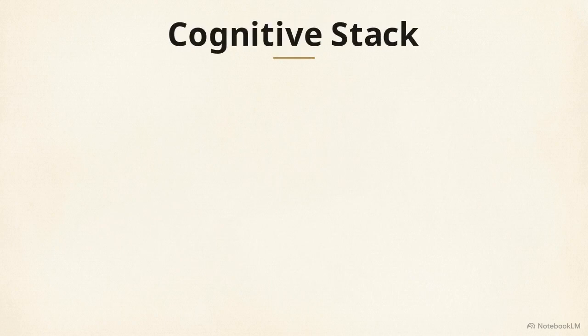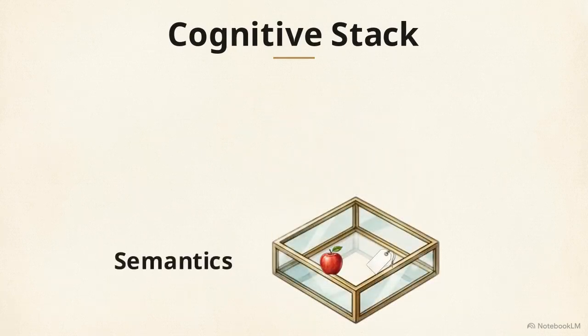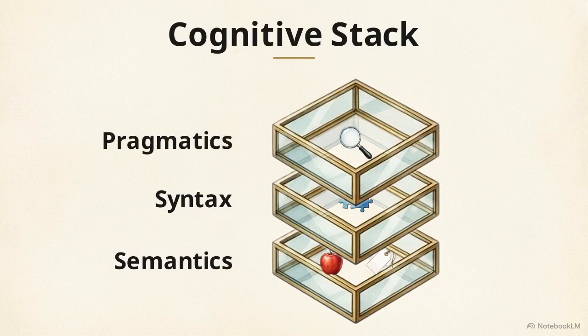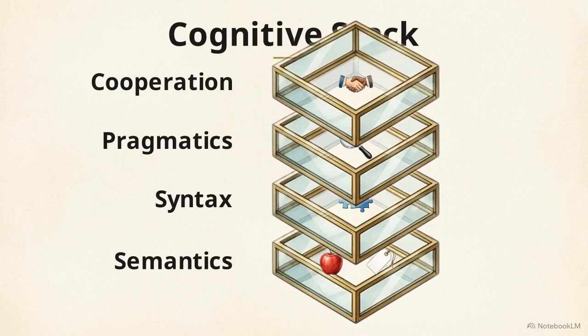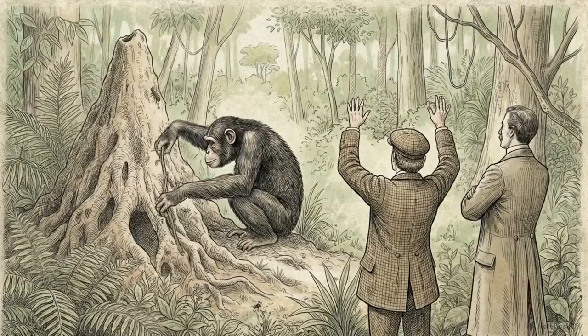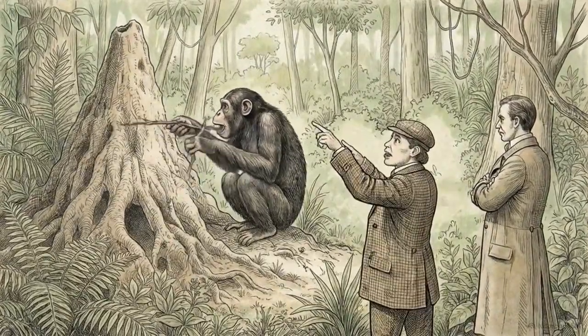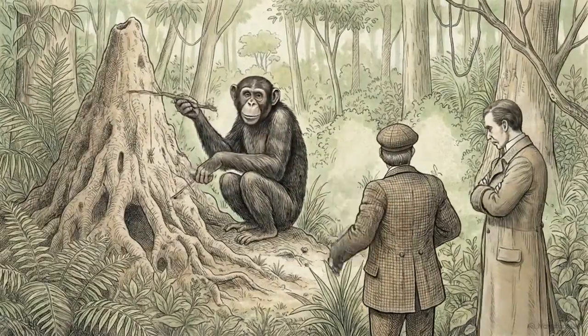This framework allows us to evaluate animal behavior across 4 distinct axes. Semantics is the study of meaning, or the specific information carried by individual signs. Syntax refers to the ability to combine those units into larger, hierarchically structured strings. Pragmatics looks at how signs are interpreted based on the specific context of their use. Finally, cooperation examines the motivational foundation, the reason why an animal chooses to share or manipulate information in the first place. Using this stack helps us move past the booster versus scoffer deadlock, the tendency to either overhumanize animals or dismiss their behavior as simple reflex.